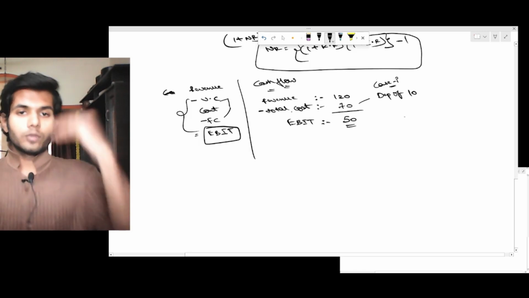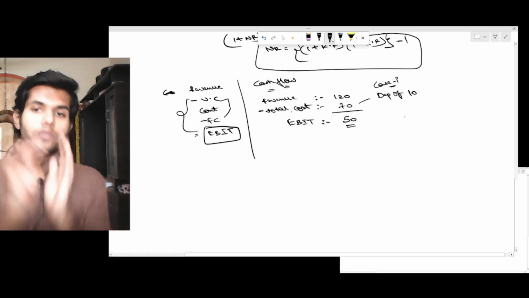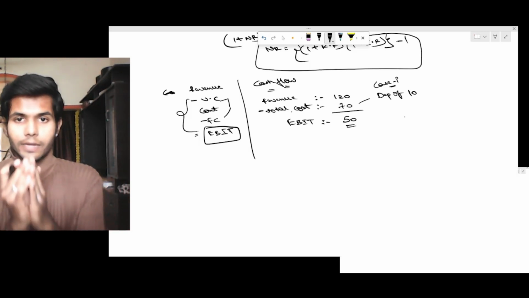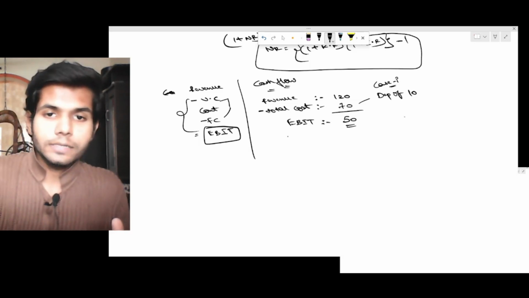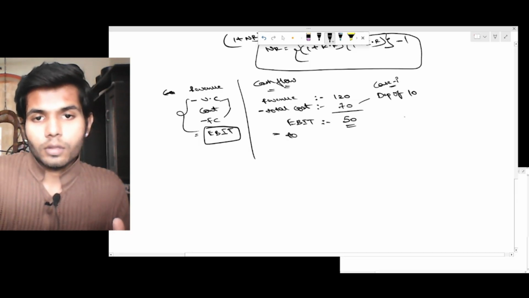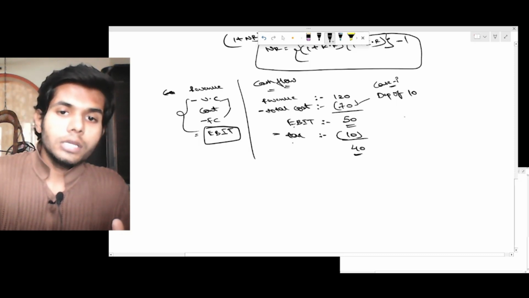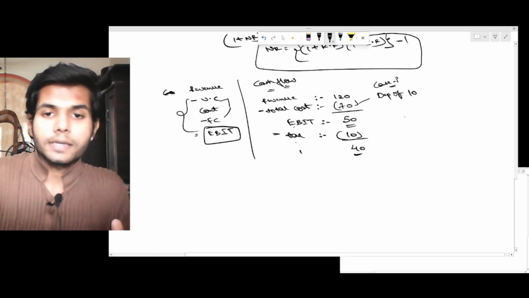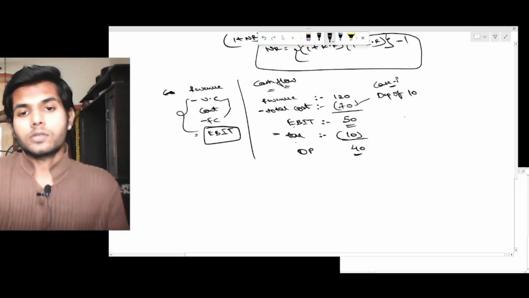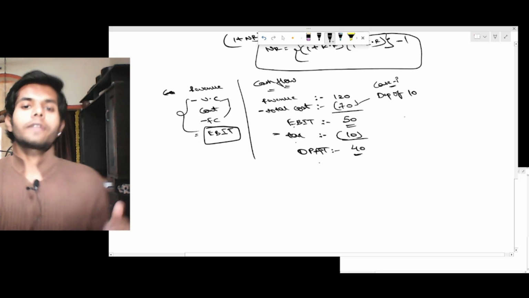Now from total revenue we reduce total cost, which is inclusive of depreciation of 10. So now we have got EBIT of 50. From this EBIT, let's say tax is 10. So we'll be getting 40. From EBIT, if you reduce tax, the remaining would be operating profit after tax, PAT.